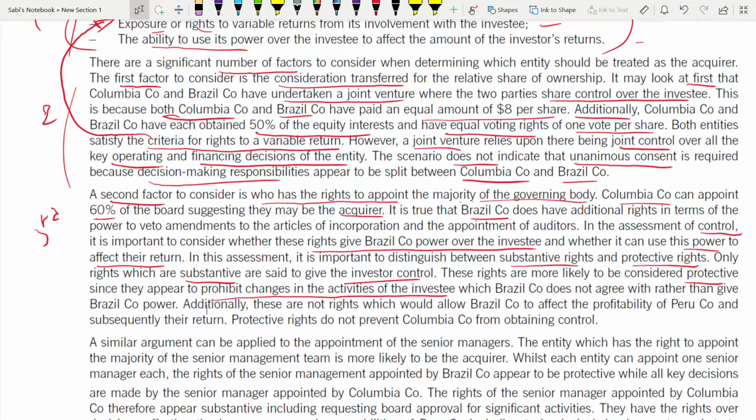So additionally, these are not rights which allow Brazil to affect the profitability of Peru. You cannot affect the profitability of Peru, and subsequently their return also. So protective rights do not prevent Colombia from obtaining control.